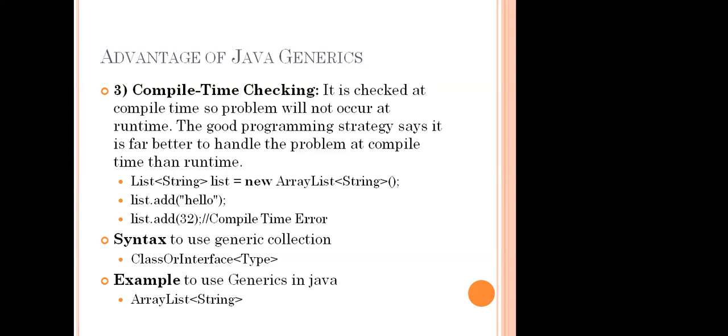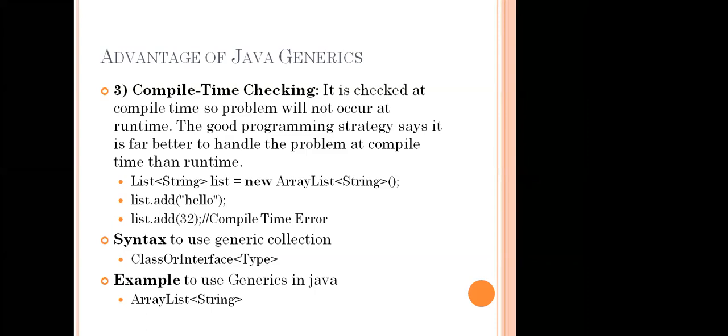We mentioned that clearly. See, we said here the list is a string. So first add hello, it's no problem. Once we add 32, it will give a compile time error. That means the program never runs. It will not go into the program itself.